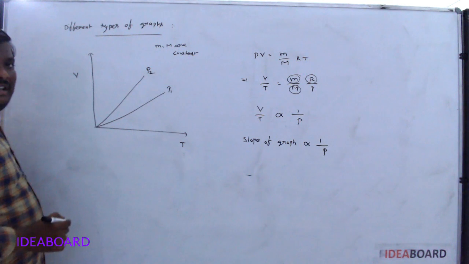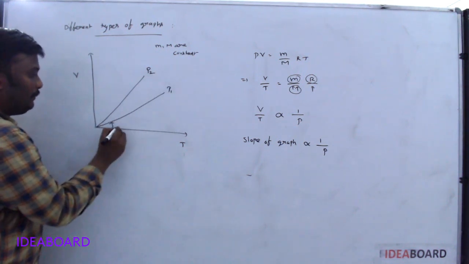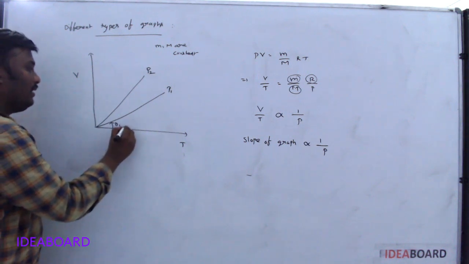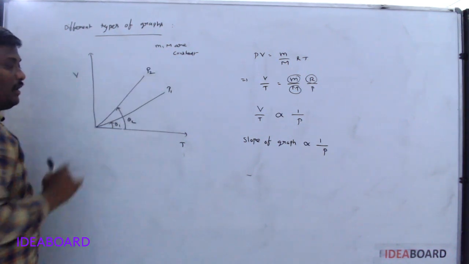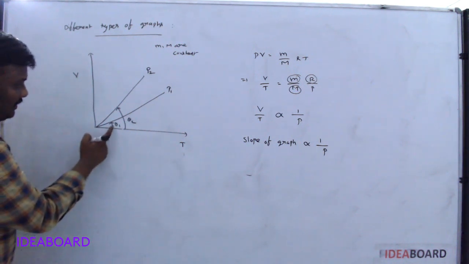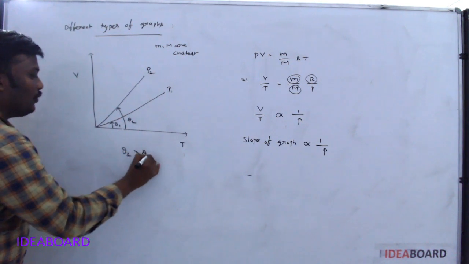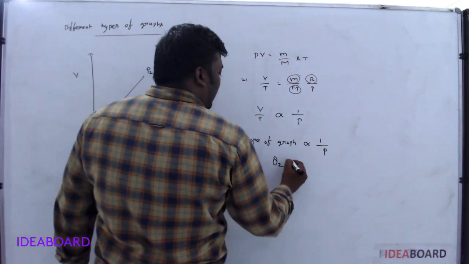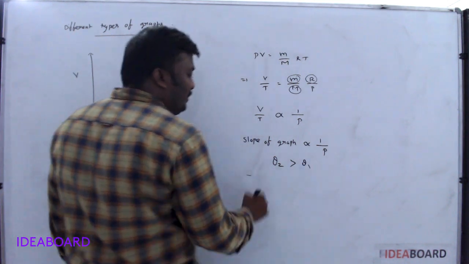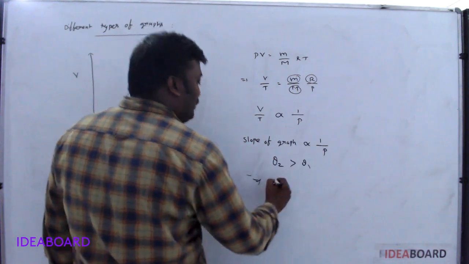What is the meaning of slope? Tan theta. Theta is considered here. This is with P1, hence theta 1, and this is with P2, hence it is called theta 2. Which one is more? Slope theta 2 is more than theta 1. So we got that the second slope is more than the first slope. But slope of the graph is inversely proportional to the pressure.